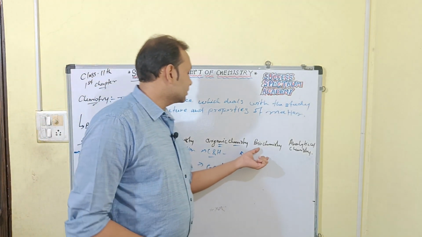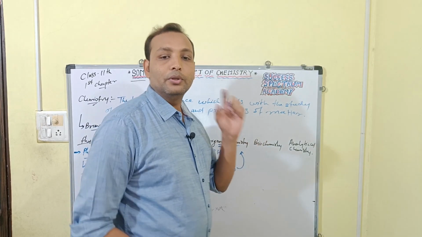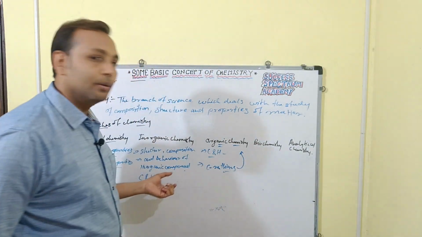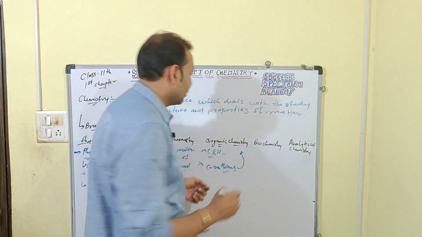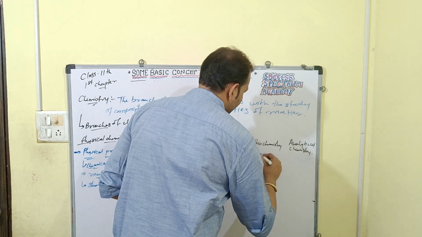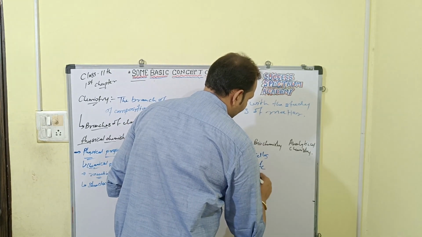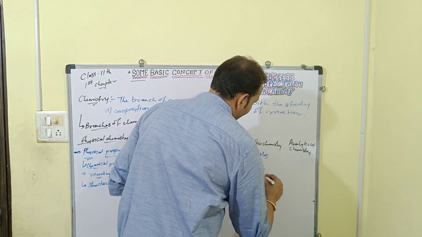Next we have biochemistry, the branch of chemistry which deals with the structure, properties and behavior of compounds belonging to our life, cells and biomolecules.